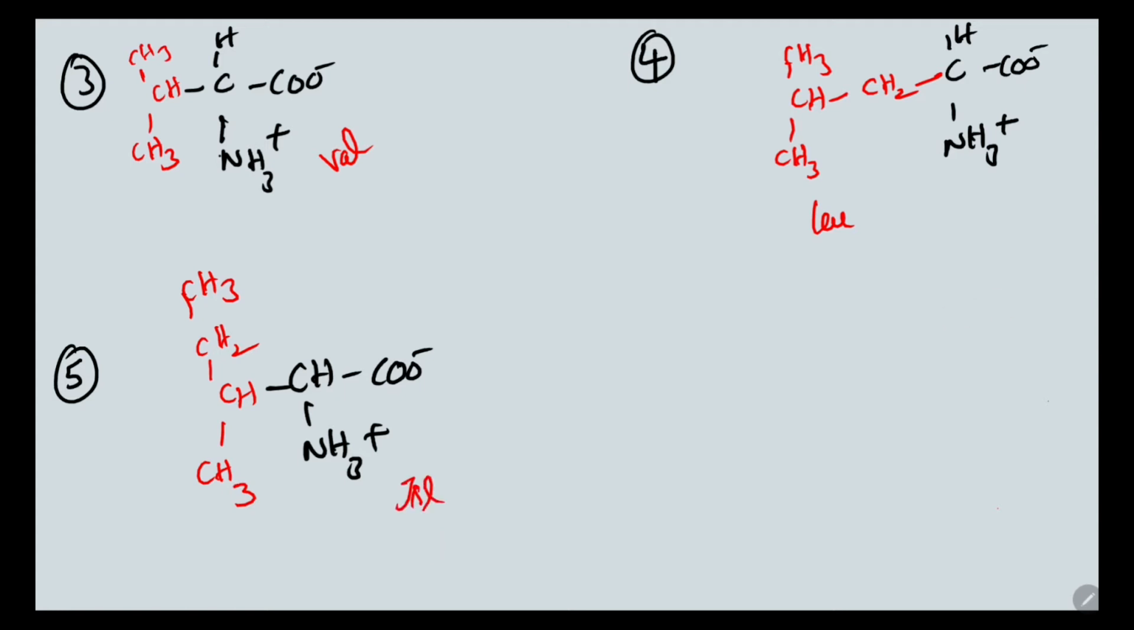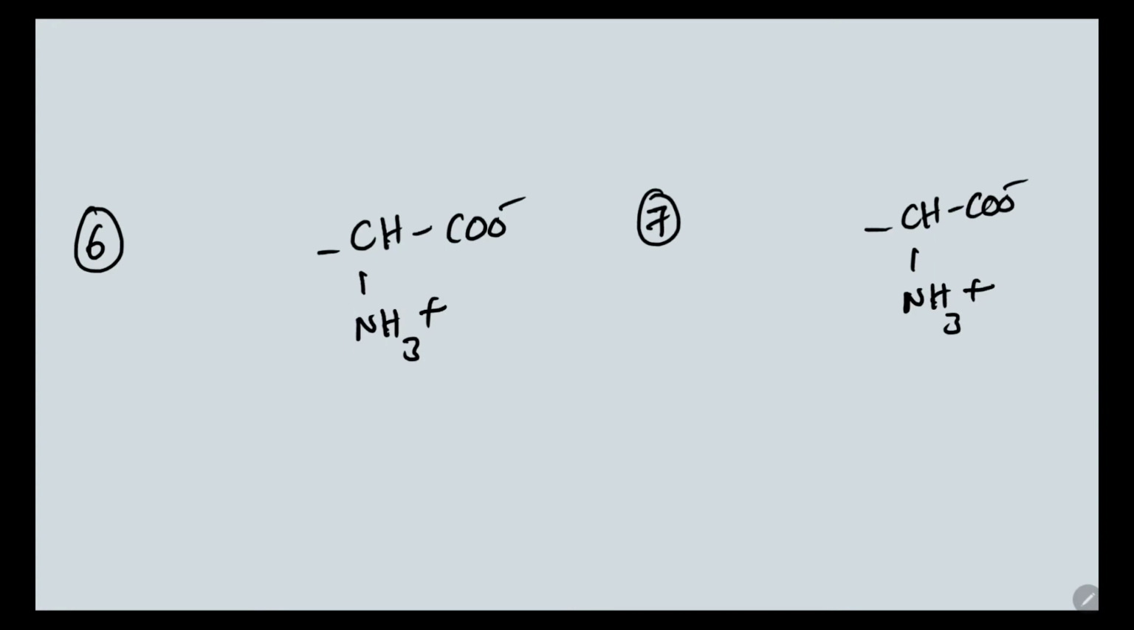Next, what we have is hydroxyl amino acids. So what are the hydroxyl amino acids? Two are there, serine and threonine. So this is serine and this will be threonine.